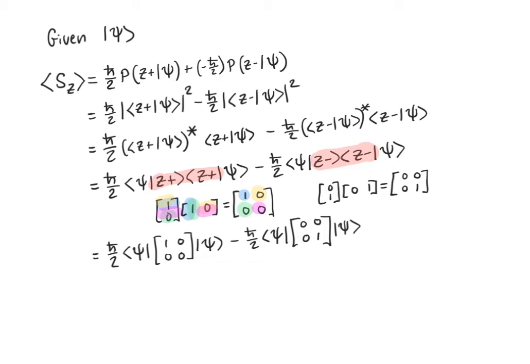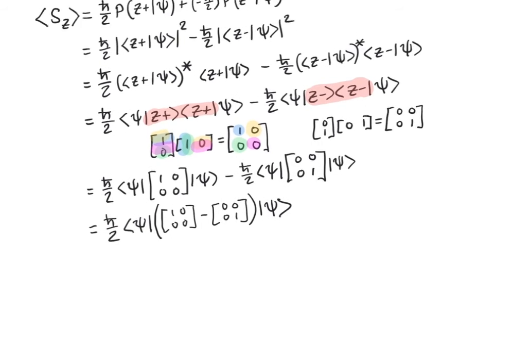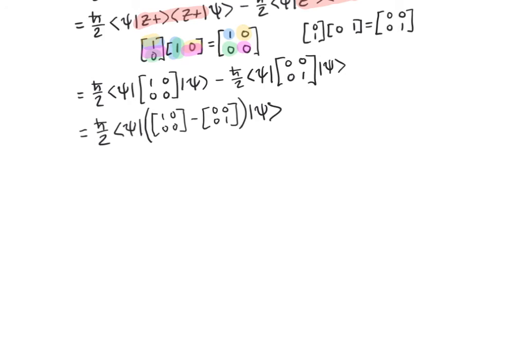Now I can make use of the distributive property of matrix multiplication to combine these two terms so that I'm sandwiching a sum of these two matrices between my bra and my ket vector of my unknown state psi, or arbitrary state psi, I should say. Now I'm going to carry out this subtraction between these two matrices, and I'm also going to bring this h bar over 2 inside here. H bar over 2 is just a number, so I can multiply it wherever and whenever I want. It's an overall factor. This should look familiar.